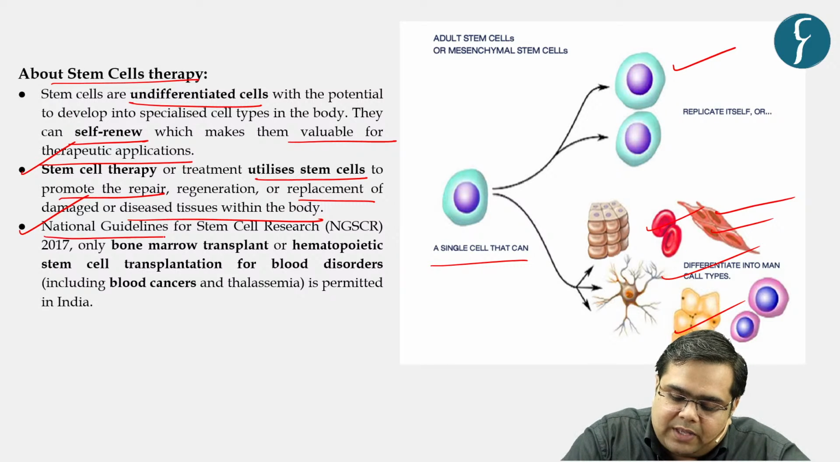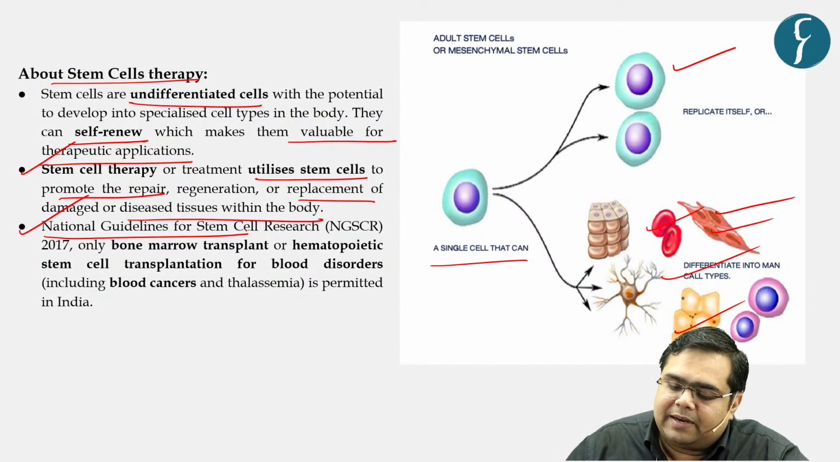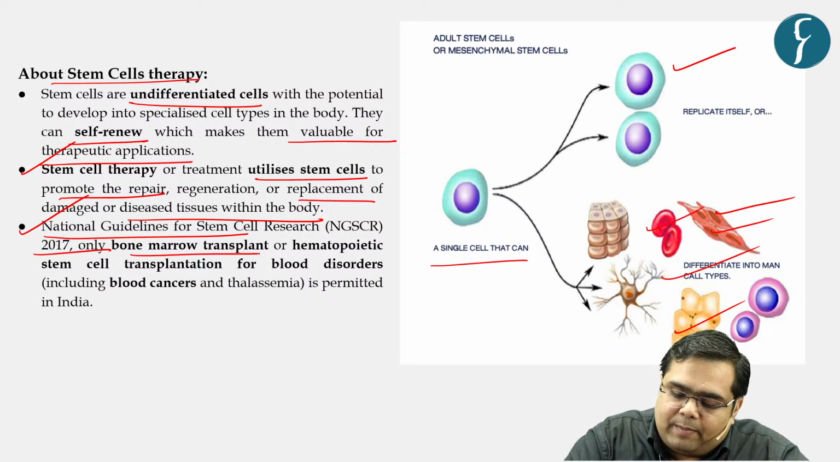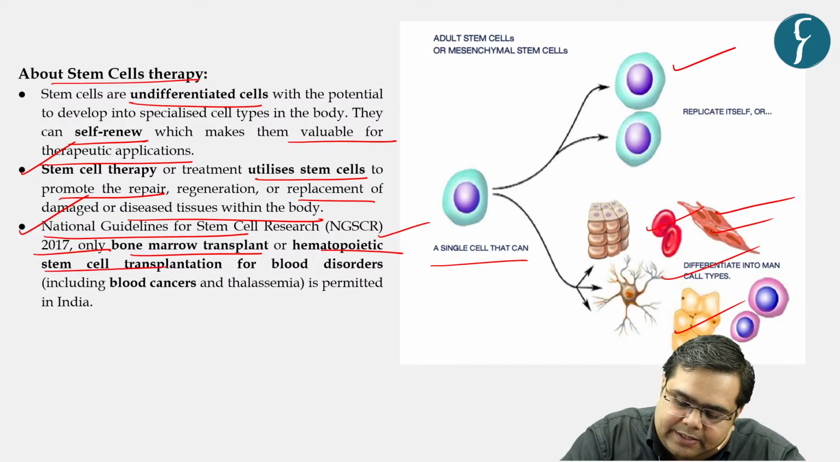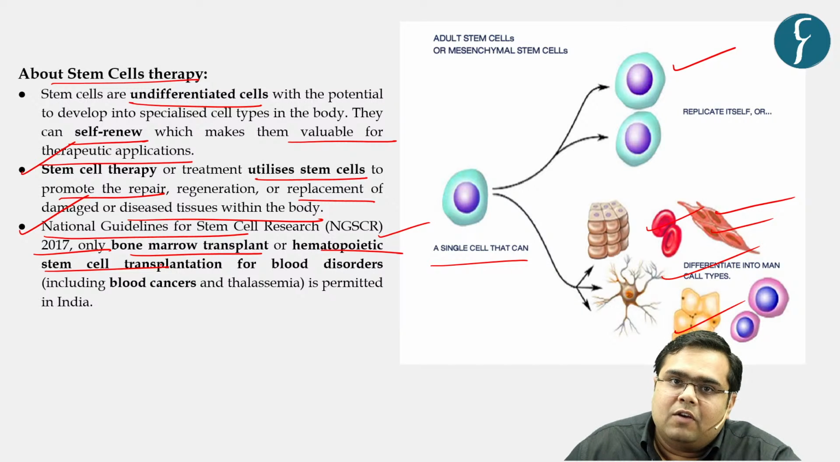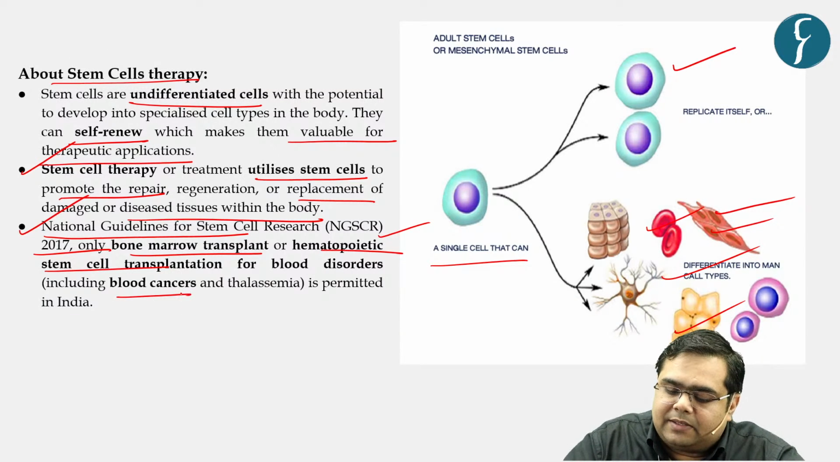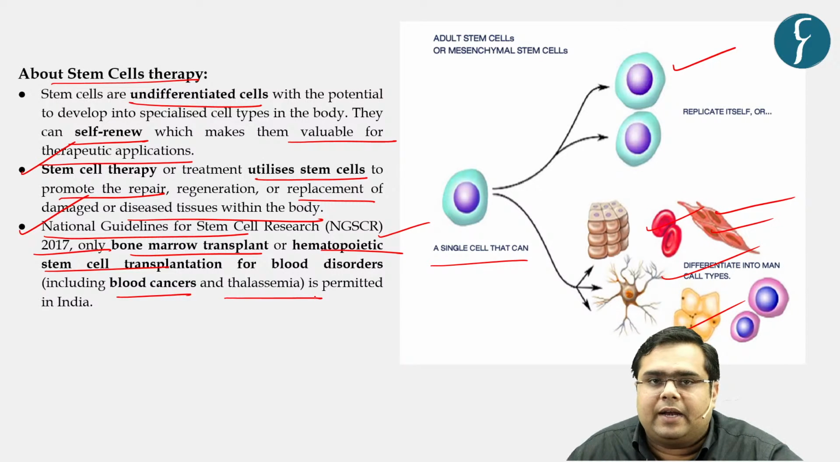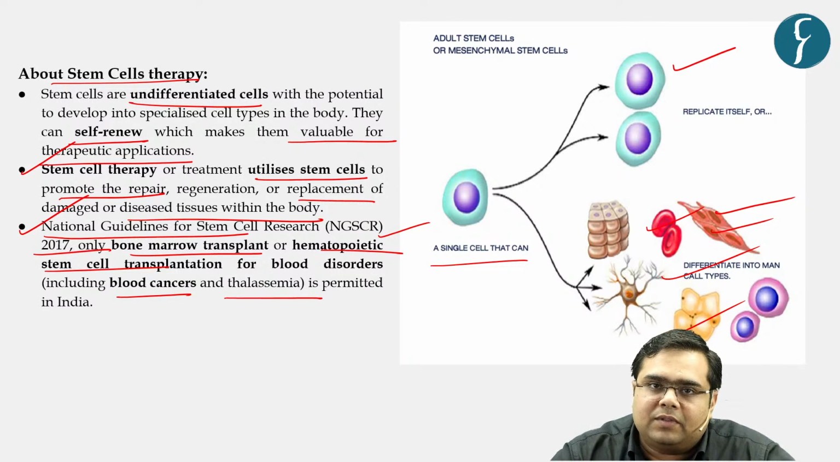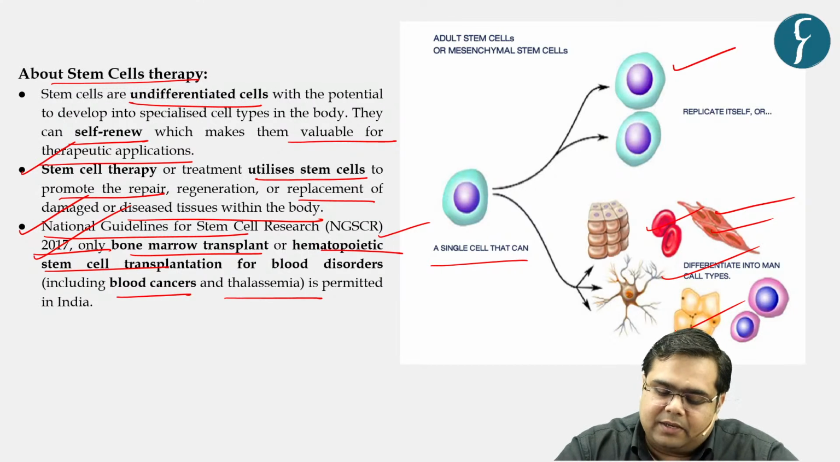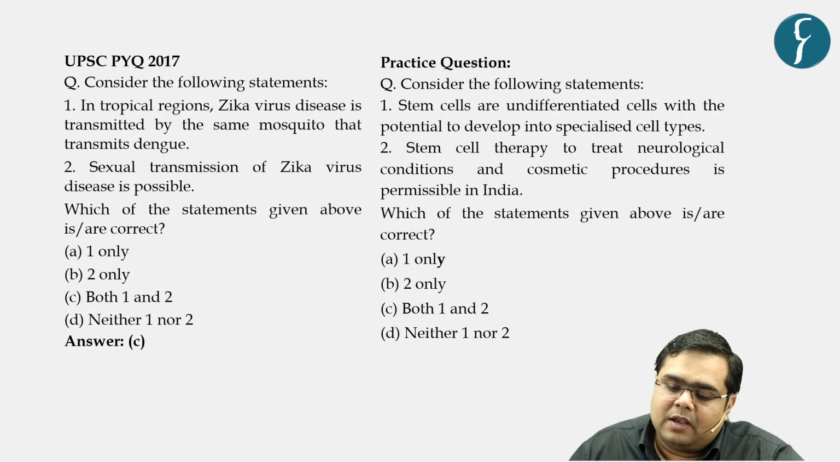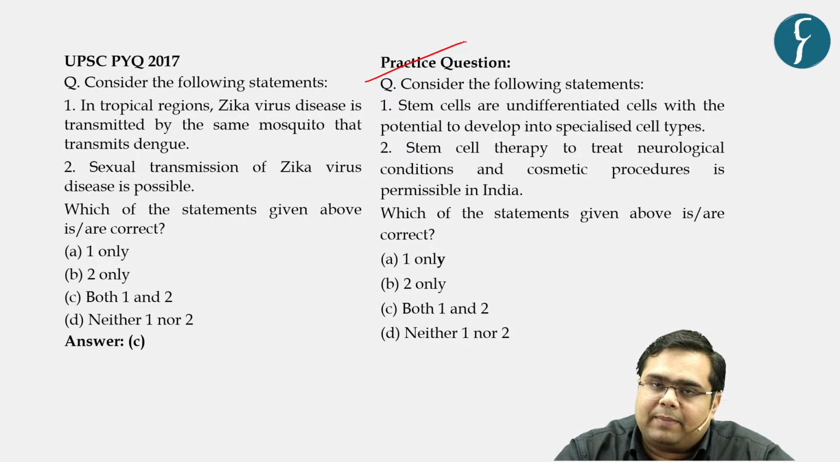But as of now, under the national guidelines for stem cell research in India, only bone marrow transplant and hematopoietic stem cell transplantation for blood disorders like blood cancer and thalassemia is permitted in India, and no other applications of stem cell therapy are allowed as per the national guidelines for stem cell research. Based on this, let us try to solve a practice question.